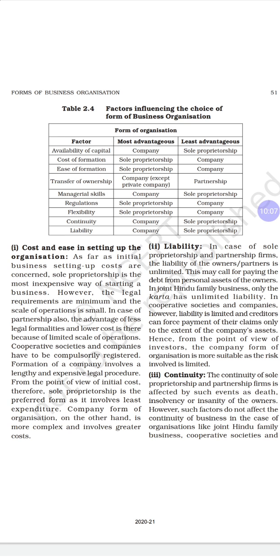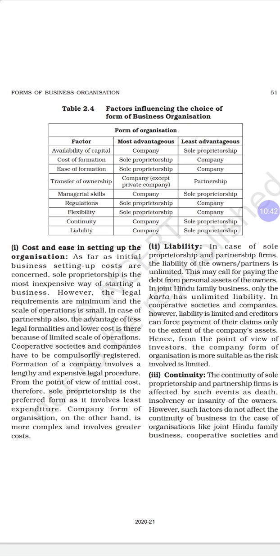Then a cooperative society and a company have to be compulsorily registered. Formation of a company involves a lengthier and expensive legal procedure. In corporate bodies and other companies there are many formalities to be followed: registration of the firm, taking a memorandum and articles of association, selecting the partners, and giving the registration information. There are many legal formalities and they are expensive.